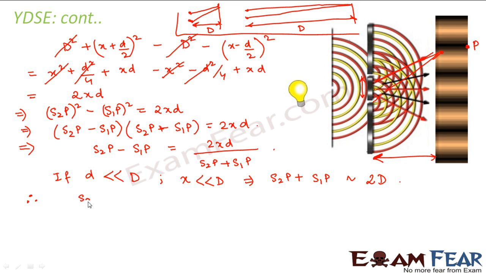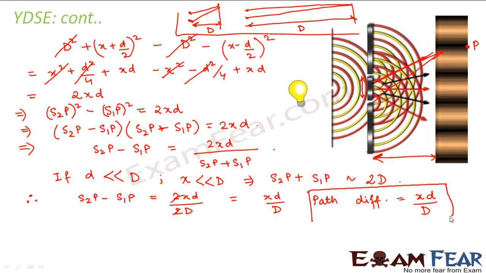Therefore, the path difference S2p minus S1p is equal to 2xd divided by 2 capital D, which is equal to xd by D. Therefore, what do we conclude? We conclude that the path difference in this case is xd divided by capital D, where small d is the distance between the two slits, capital D is the distance of the screen from the slits, and x is the position of the point where we want to find out the intensity, right?